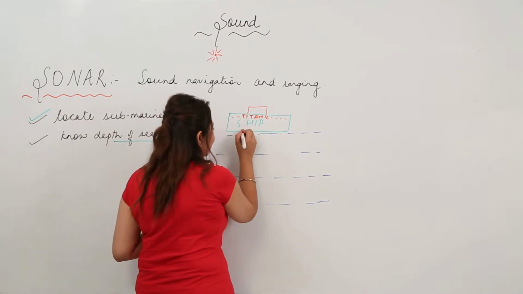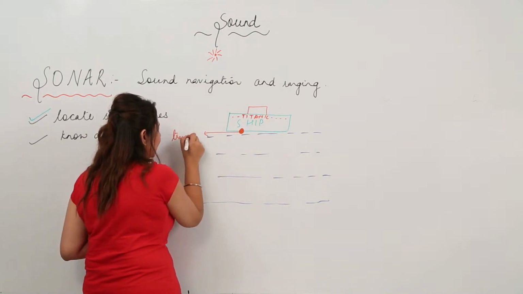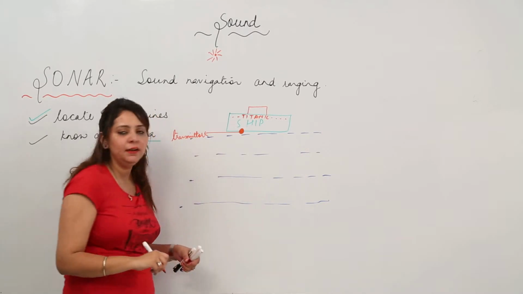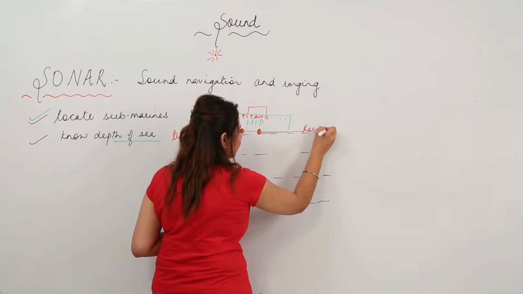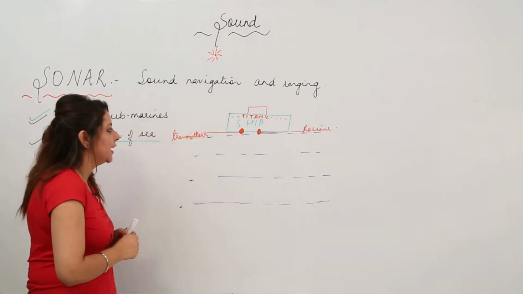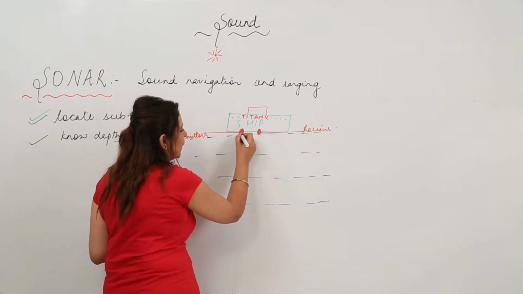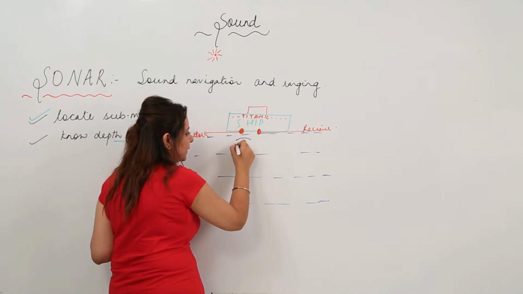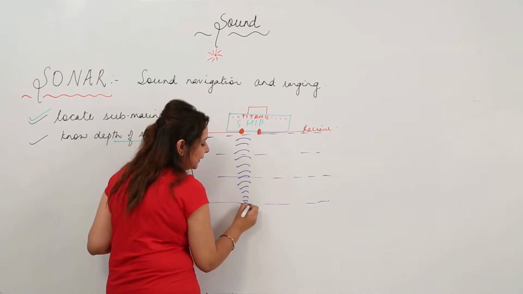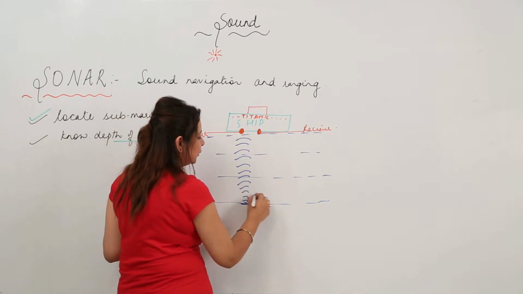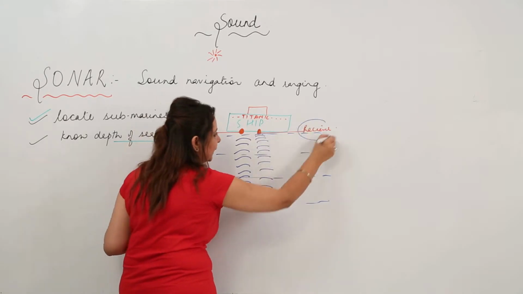So under the ship, what is there? There are transmitters fitted. At the base of the ship we see that transmitters are fitted, and moreover there are receivers also. Let us say that this is the receiver. Now how does it work actually? Transmitters transmit ultrasonic waves. These ultrasonic waves travel, and when they strike the bottom they get reflected. So let us say that this is the reflected wave, and the reflected wave is received by the receiver.